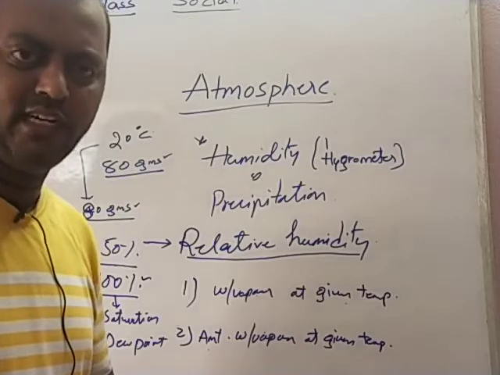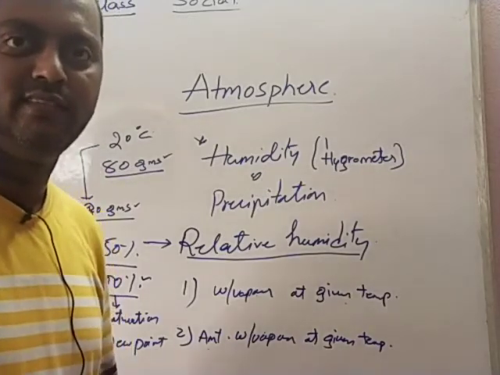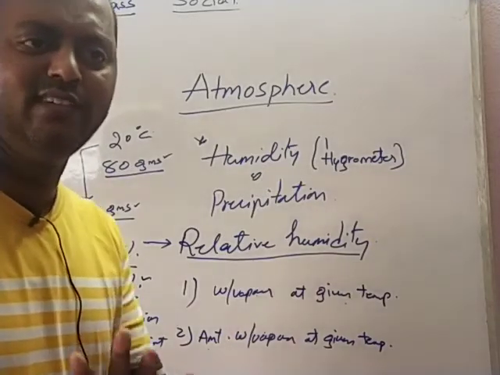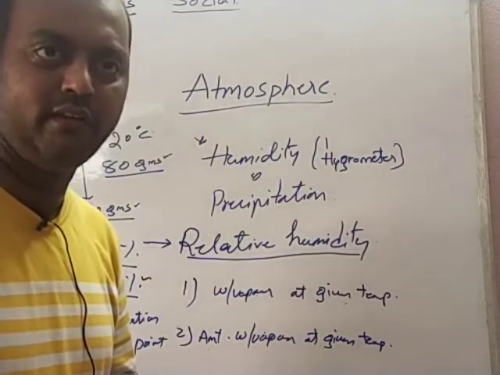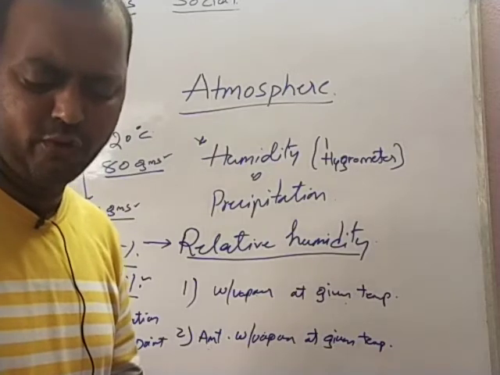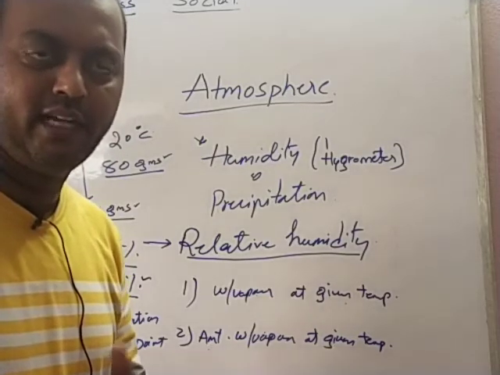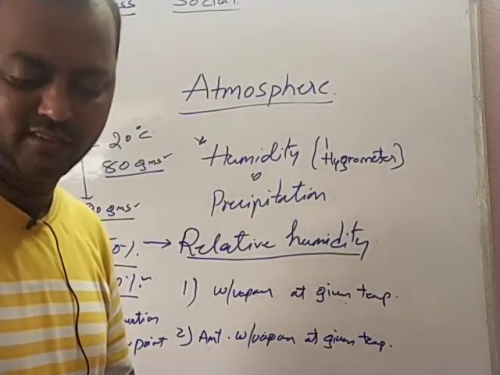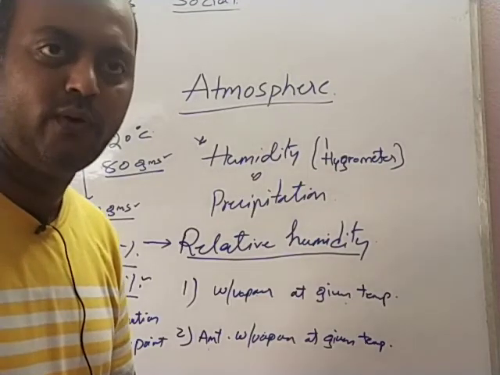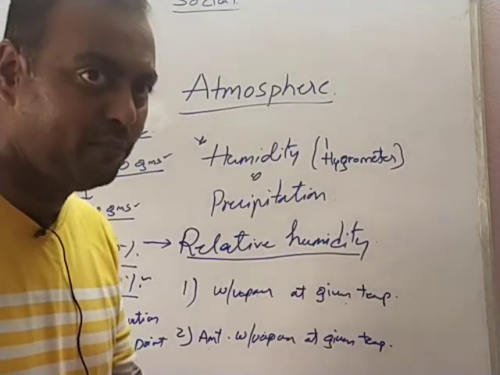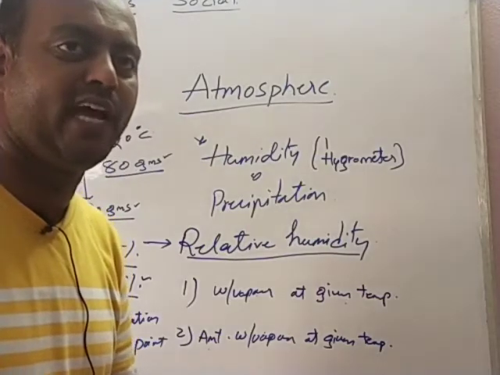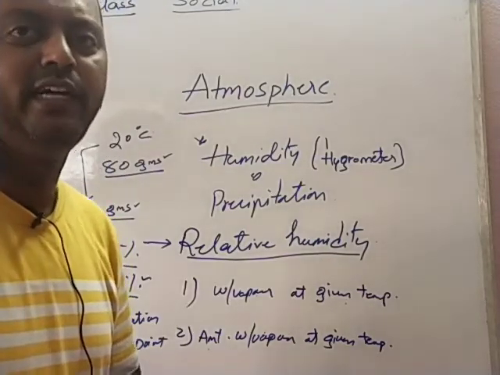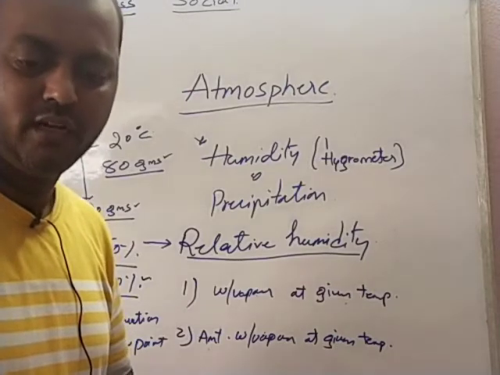So let us imagine that at 20 degrees Celsius the air can contain 49 grams of water vapor per cubic meter, but the temperature decreased to 10 degrees Celsius. It can hold only 40 grams of water, but how much is present? 49 grams of water are present. So this excess 9 grams gets condensed. That means the water vapor turns into water.